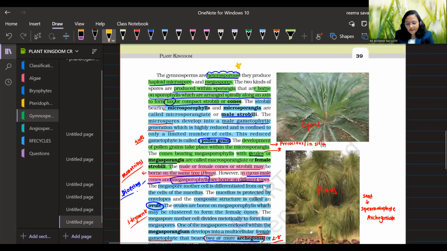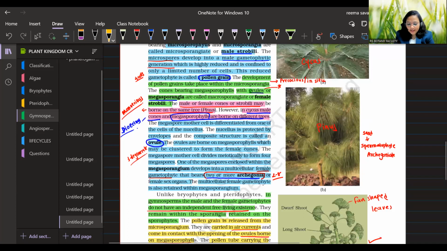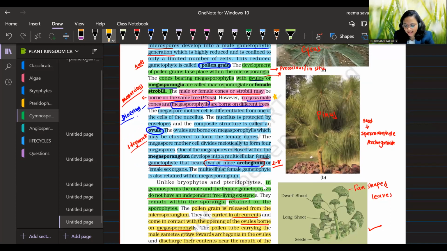Here they have the heterosporous condition. Gymnosperm and angiosperm both have the heterosporous condition. They form megaspore and microspore. Here the structure of the cone, how it is formed, is given. One important point: in Cycas, male cones are there, but female cones are absent.